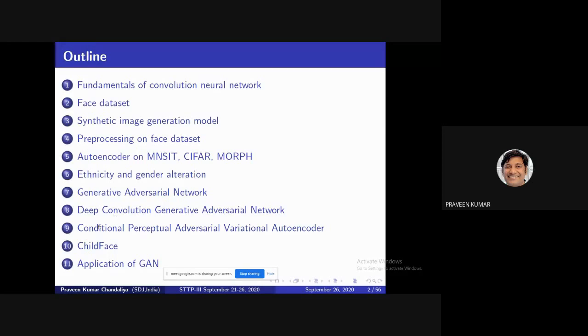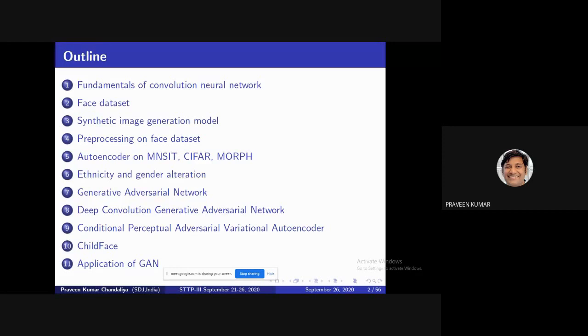The two applications we discuss are conditional adversarial networks. This is a face aging and rejuvenation model. The second is again a face aging and rejuvenation model. These points 9 and 10 are the development of models related to face aging and rejuvenation. Then last, we discuss the applications of generative adversarial networks.